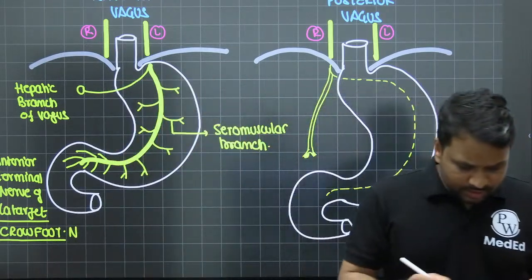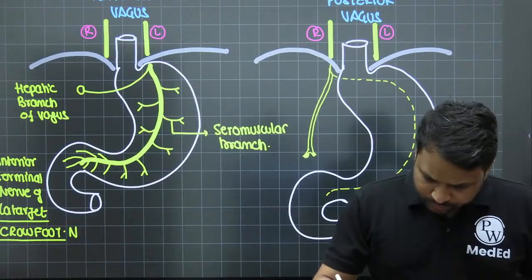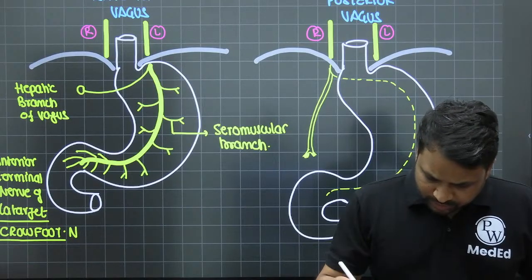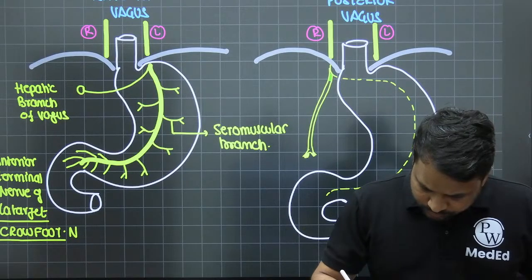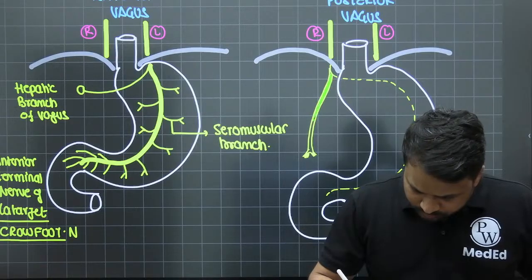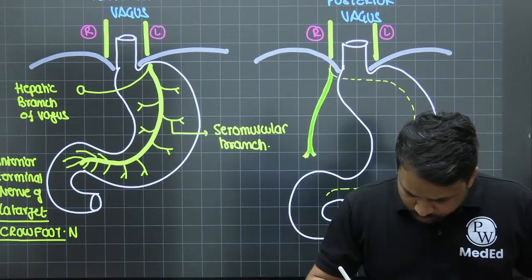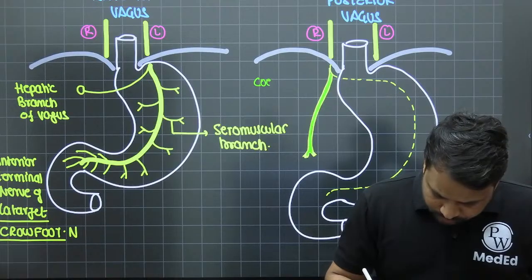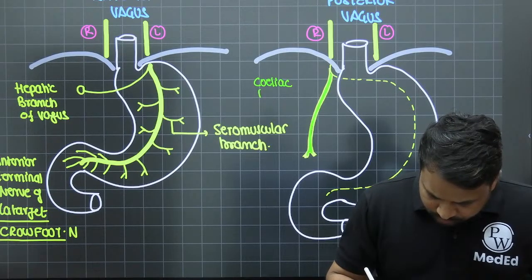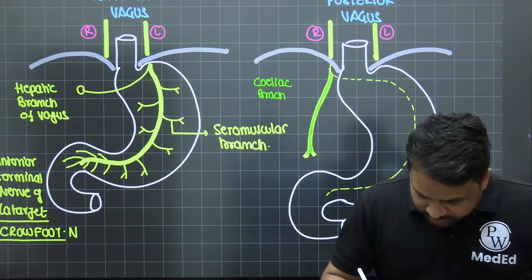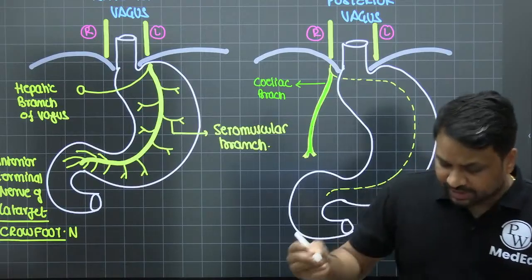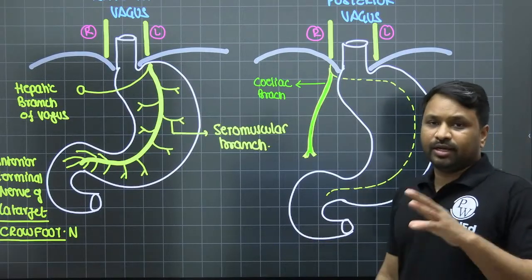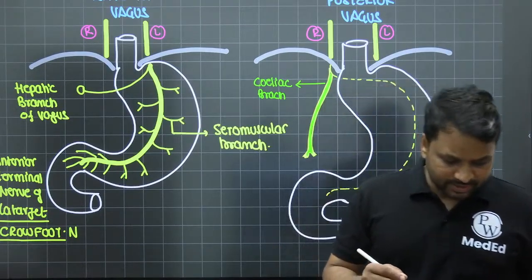We'll use a different color so that we understand better. So posterior vagus, this is your celiac branch. It supplies the celiac plexus and controls the peristalsis, right?